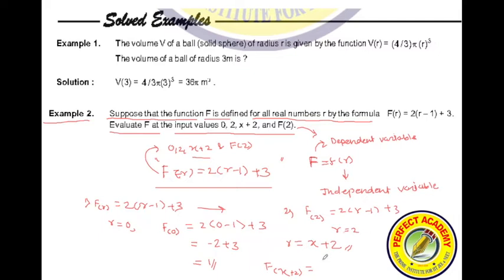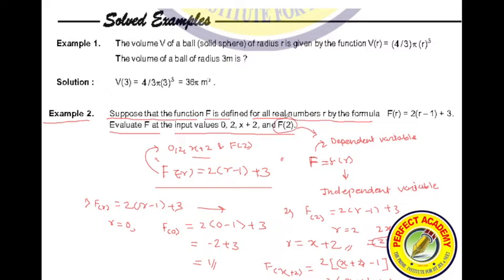It is 2 into x plus 2 minus 1 plus 3, that is 2 into x plus 2 minus 1, which becomes x plus 1, plus 3. So it is 2x plus 2 plus 3, that is 2x plus 5. This is the answer. So both of you got the correct answer.